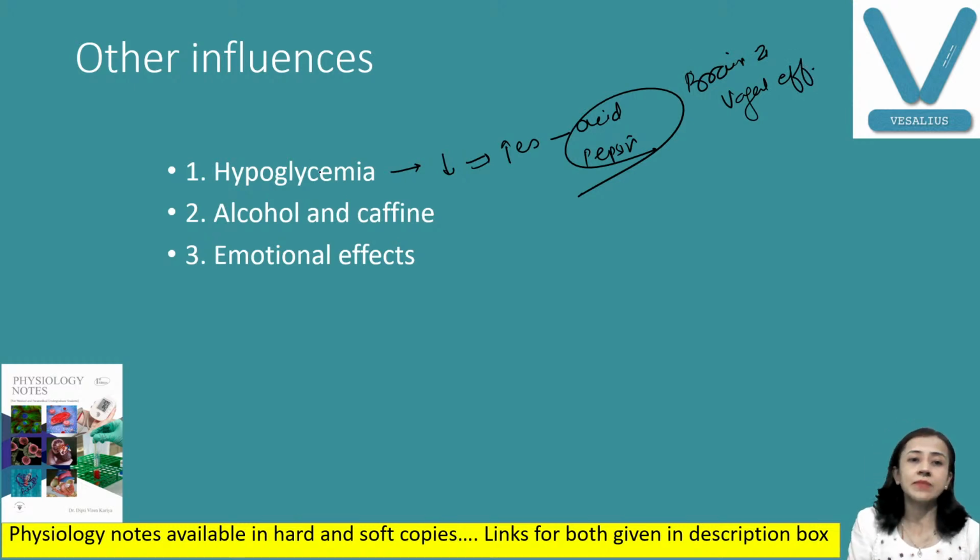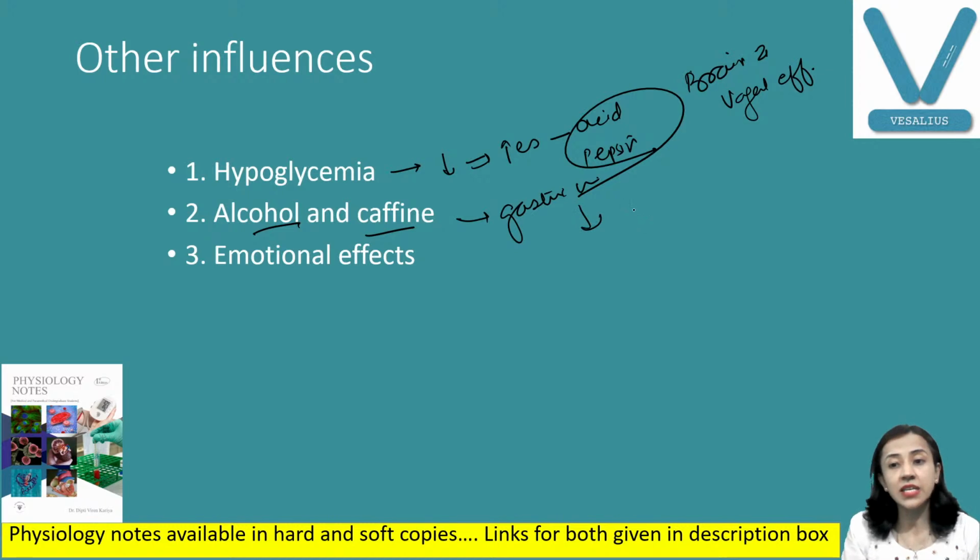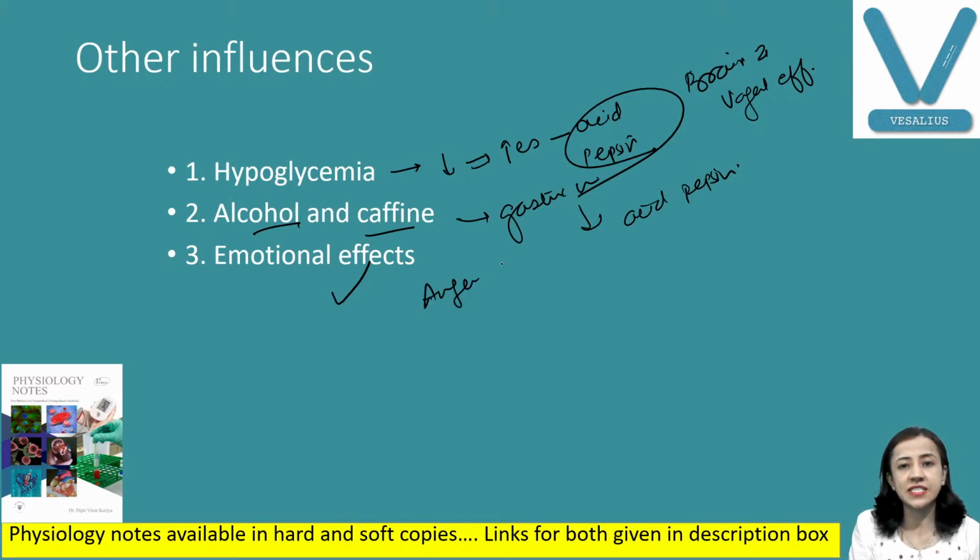Another is when a person takes alcohol and caffeine, which directly act on the gastric mucosa and increase acid and pepsin secretion. And emotional factors also affect it. We have already discussed that anger and hostility increase gastric secretion, and fear and depression decrease gastric acid secretion. Fine, so these are the other influences.